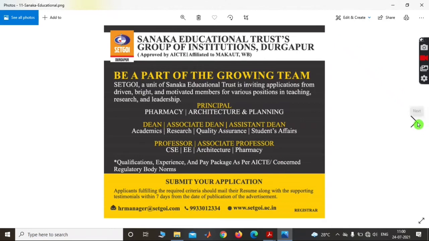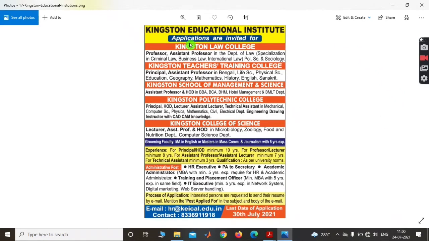Okay. Now coming to the next notification, that is Kingston Educational Institute. Here lots of colleges are there inside the Kingston Educational Institute: Kingston Law College, Kingston Teaching Training College, Kingston Polytechnic College, Kingston School of Management Science, Kingston College of Science. Here you can see the vacancies and their specializations.